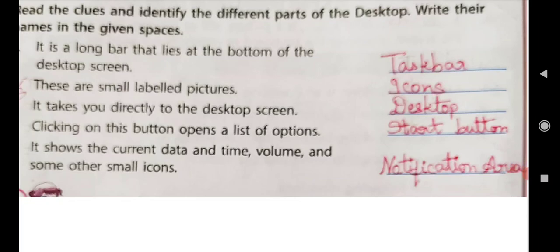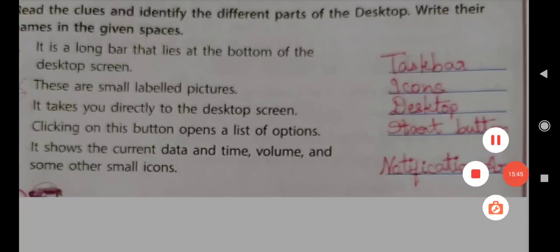Can you guess? Yes, it is notification area. Got it? So by this we have completed all the exercises.